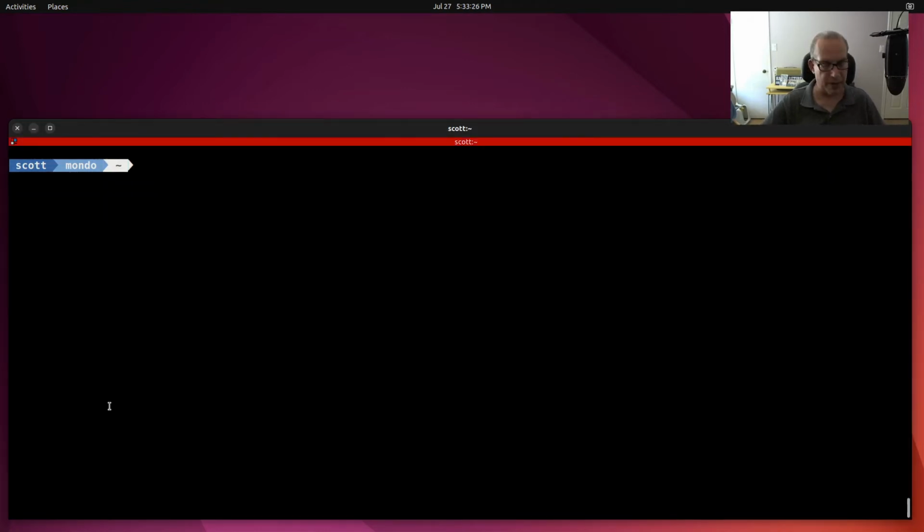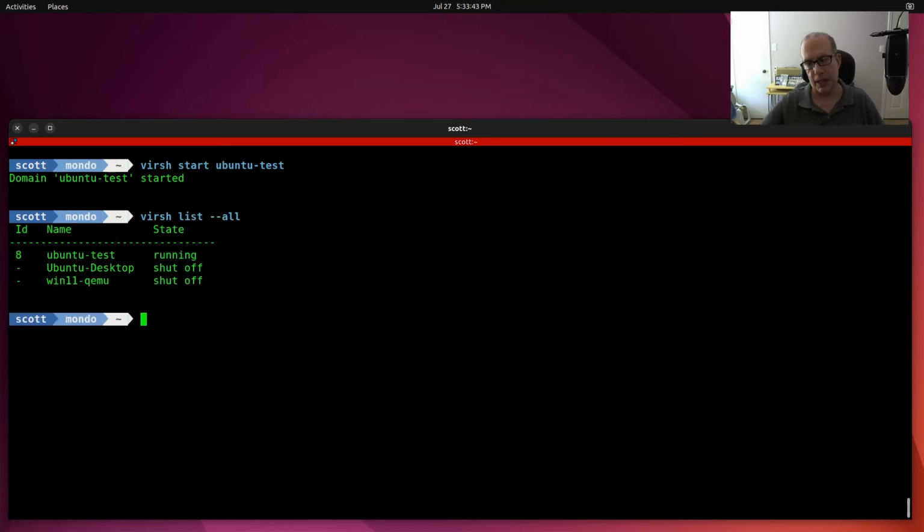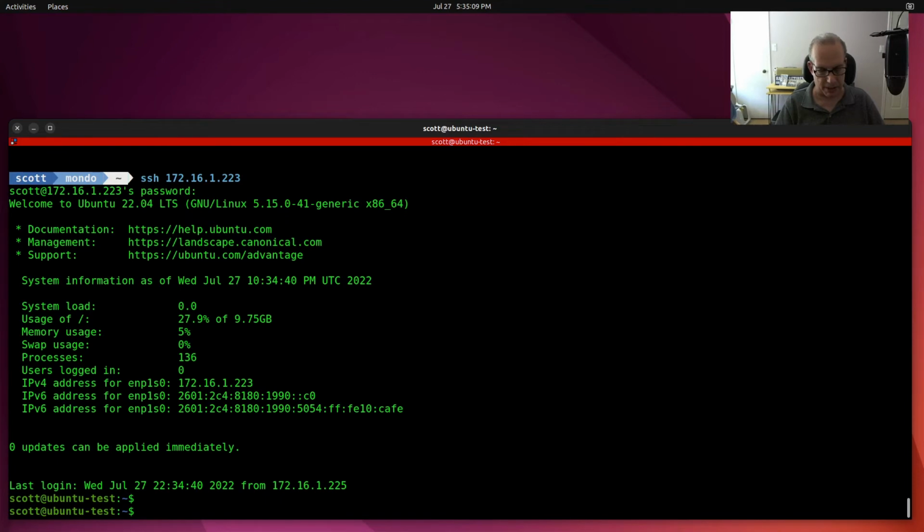So the opposite of the virsh shutdown command is the virsh start ubuntu-test. And now it says it started, and so we should be able to do a virsh list --all, and we can see that the Ubuntu test is running. And now we can SSH back into that machine with an SSH to 172.16.1.223, provide my password, and we're logged in.